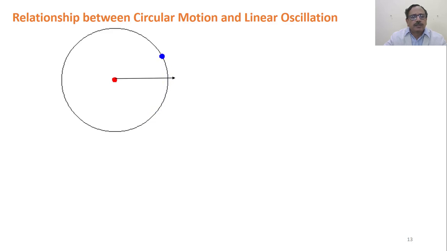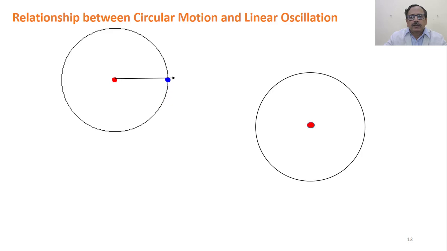Now if you observe this blue object moving around a fixed point, the center of the circle, which is shown in red. The body is moving around this, and there is a reference line for us to measure.